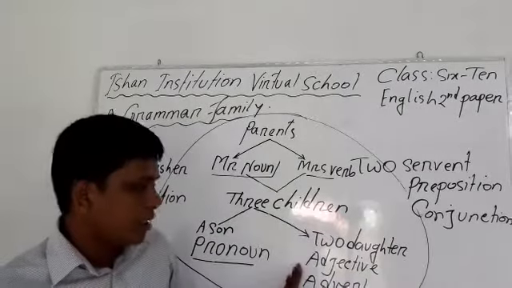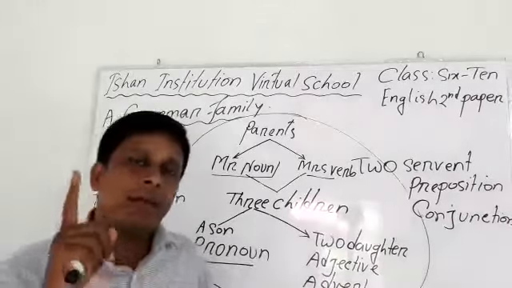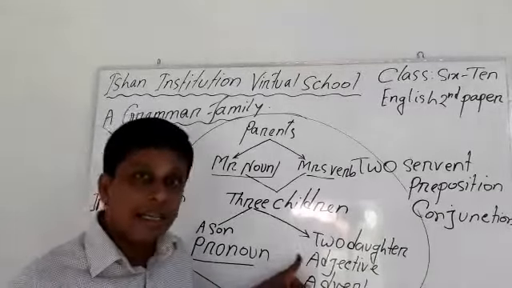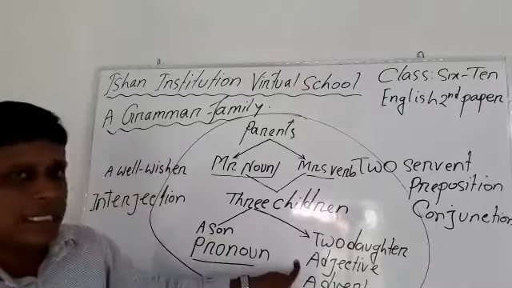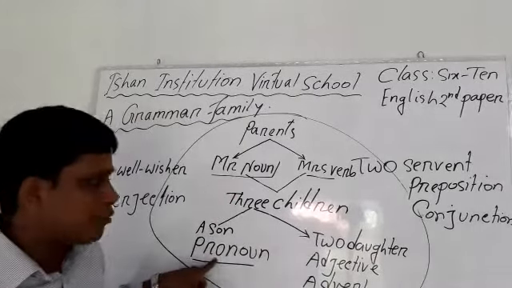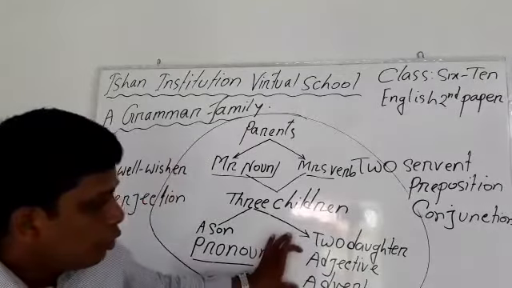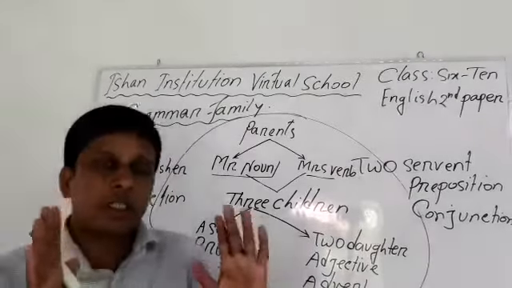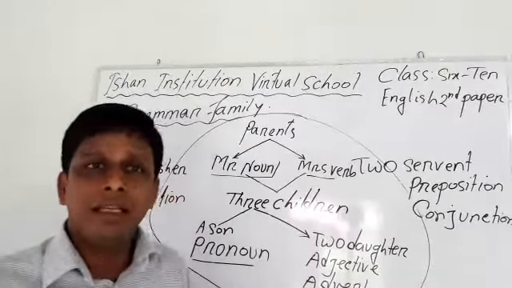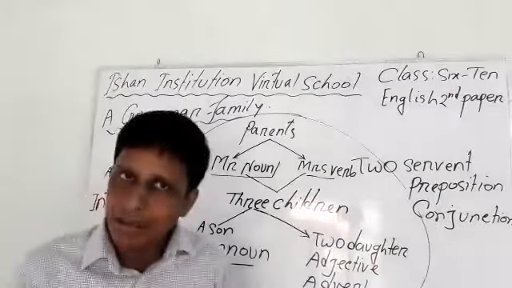But between these two daughters, there is a little bit of difference.